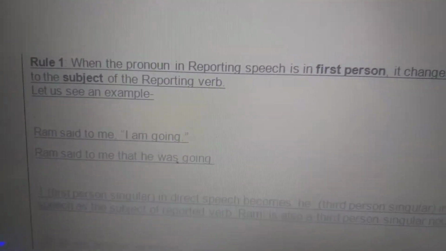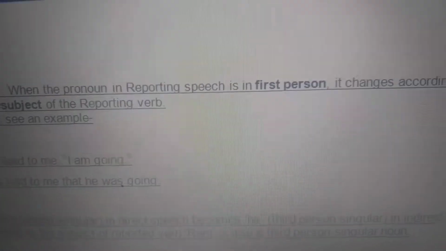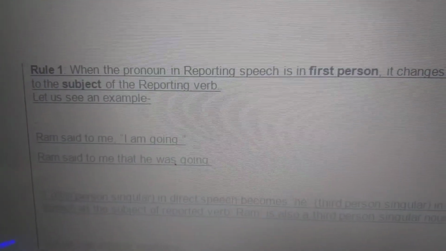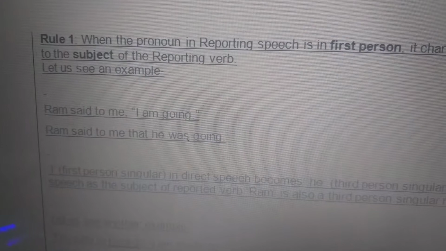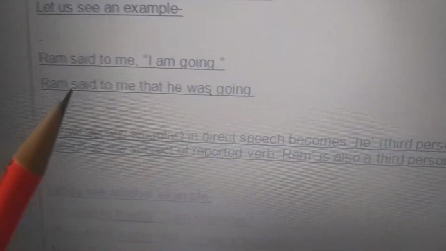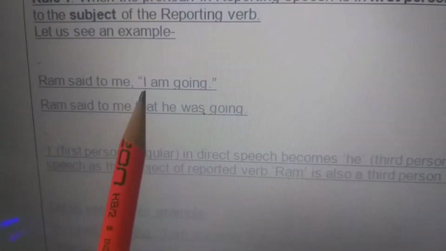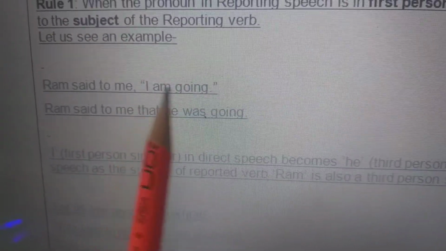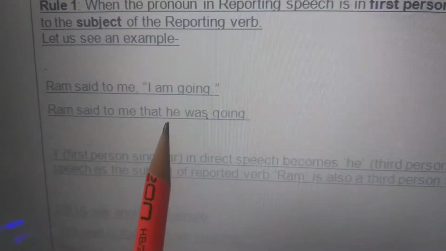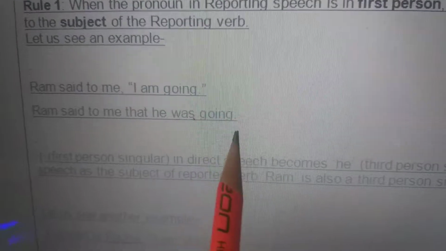In rule 1, when the pronoun in reported speech is in first person, it changes according to the subject of the reporting verb. Let us see, for example, Ram said to me, "I am going." Now I is a pronoun over here, so it will change into he. So Ram said to me that he was going.